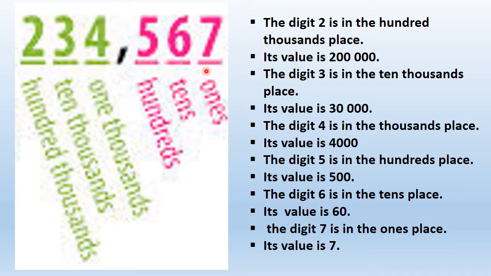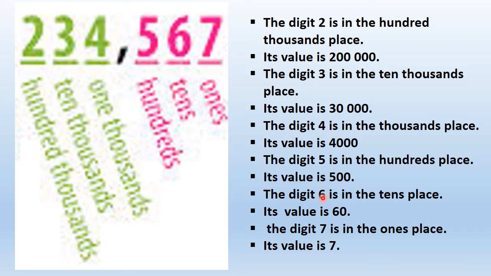Again, I've got another number, 234,567. I start from the right hand side and the first digit is always the ones, and then tens, hundreds, thousands, 10,000 and 100,000. So let's start from digit 7. So 7 is standing in the ones place, and what is the value? 7 multiplied by 1 is 7. So its value is 7.